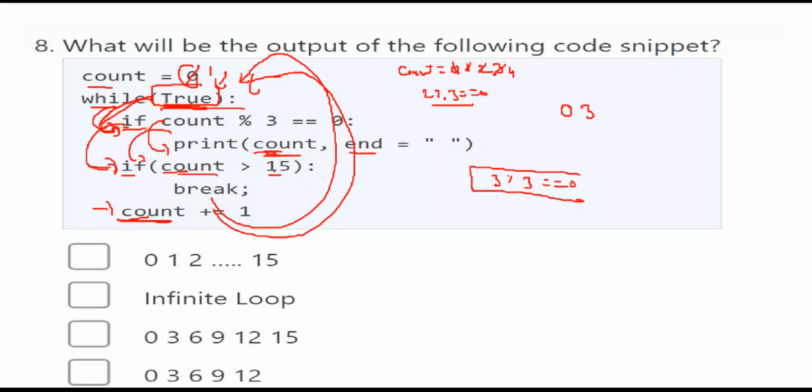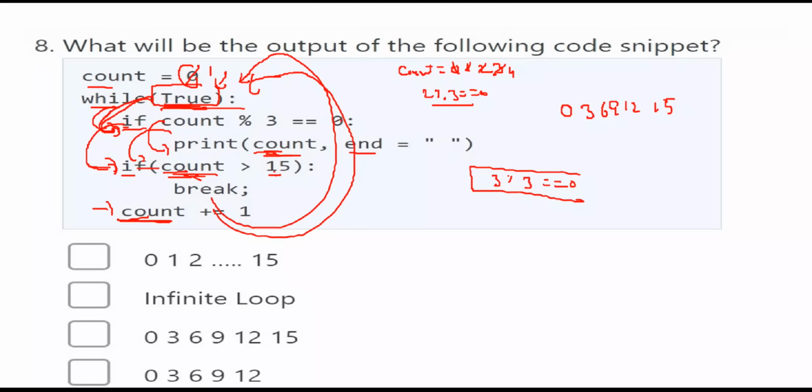Again, it is 4. Like that, all the count values which are multiples of 3 or which are divisible by 3 will be printed up to count is equal to 15. That means 0, 3, 6, 9, 12, 15. After that, again count will be incremented to 16. 16 is greater than 15.